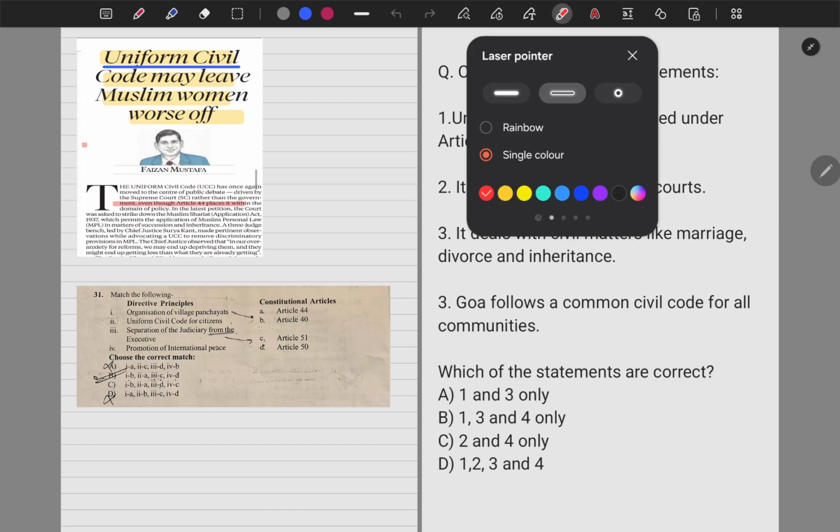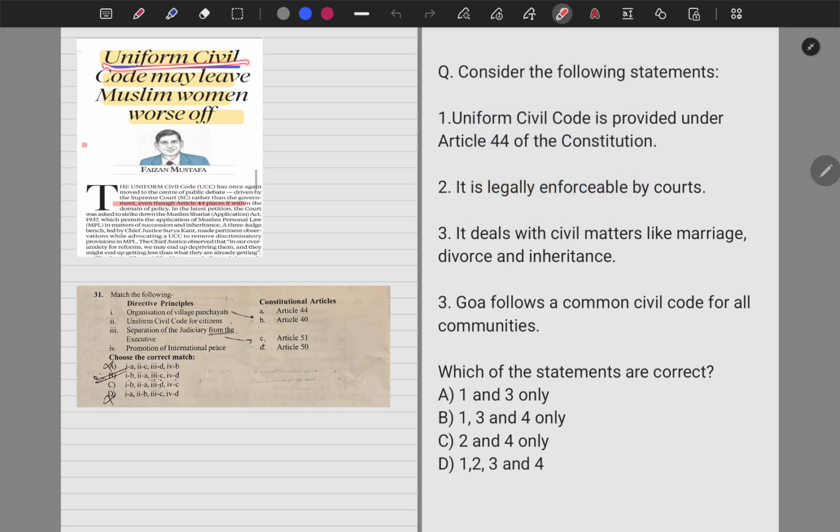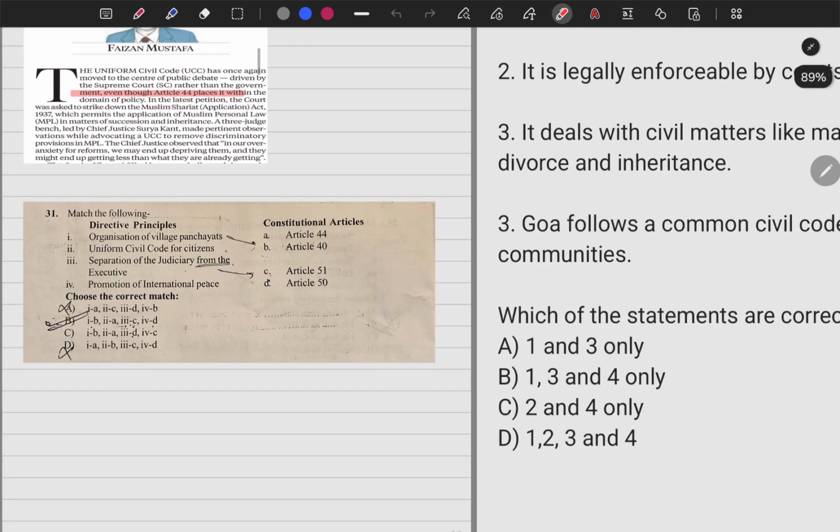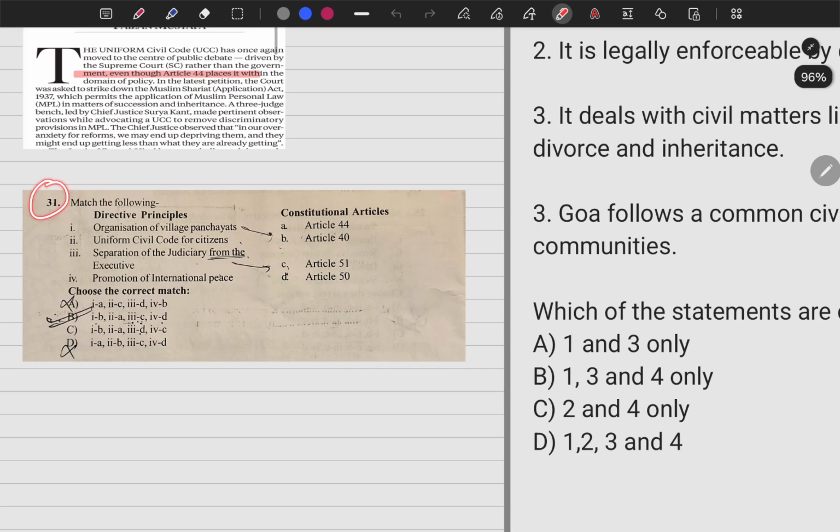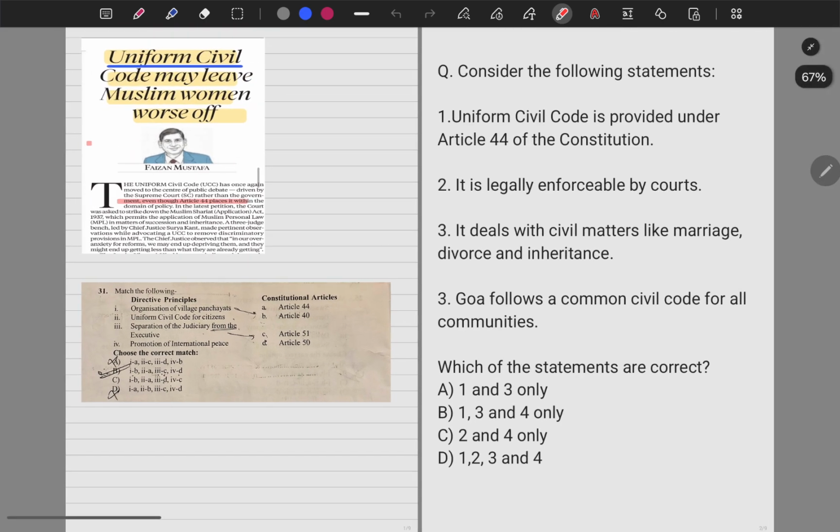The first article has been taken from today's The Indian Express. The article mentions the Uniform Civil Code. The Uniform Civil Code has been in debate for quite a long time, in the recent past as well. As you can see from this question, questions regarding DPSPs, and especially the Uniform Civil Code, regularly appear in your papers. So this becomes very important for your upcoming exams.